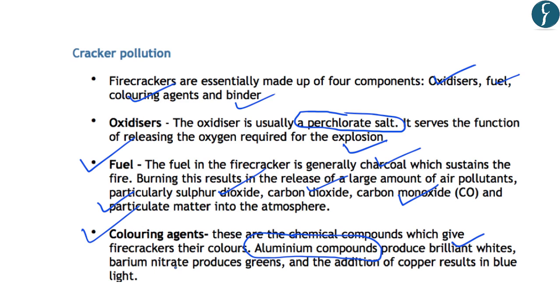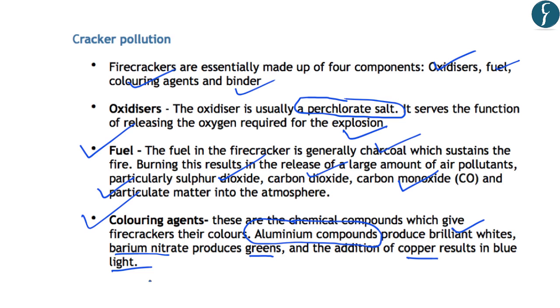Now, an important coloring agent is barium nitrate, and it produces green color. And also, copper produces blue light. So, these are a few compounds which are used as coloring agents in firecrackers. And all these components are major sources of pollution in the air.